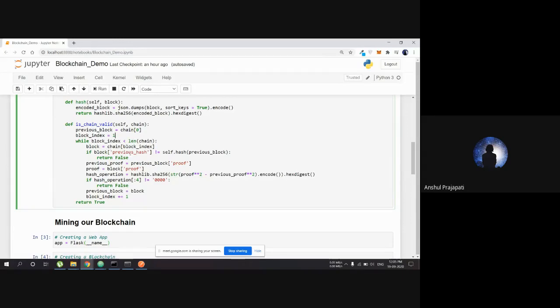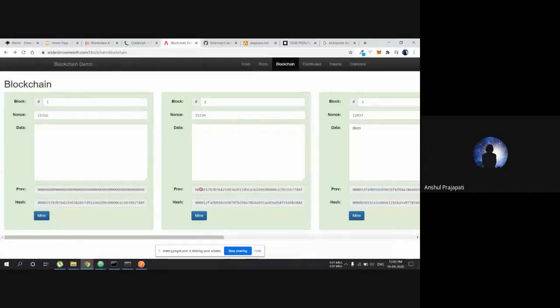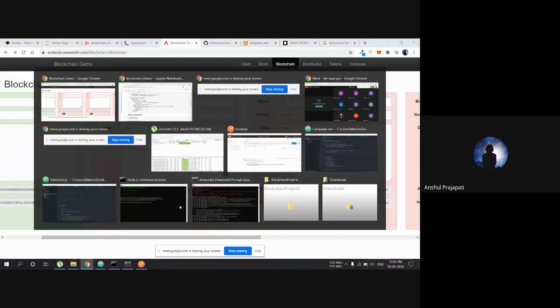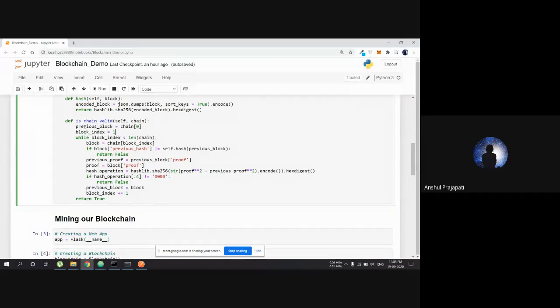If the previous hash value is not equal to the hash value of the previous block, then the chain is invalid. The hash value of this block is this one, and the previous hash value of this block is this, so this has to match with this. If I change this, then this block contains something else and this block contains something else, so we have to check all these operations, and this is going to be the valid chain operation.